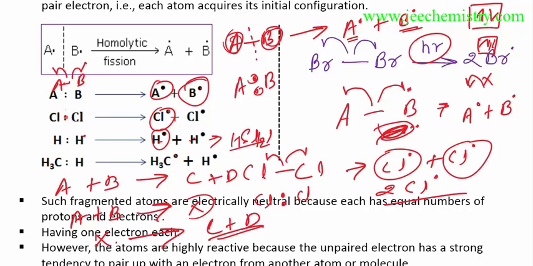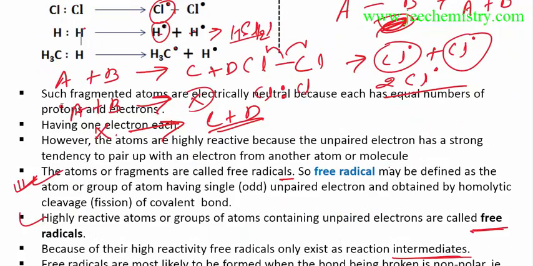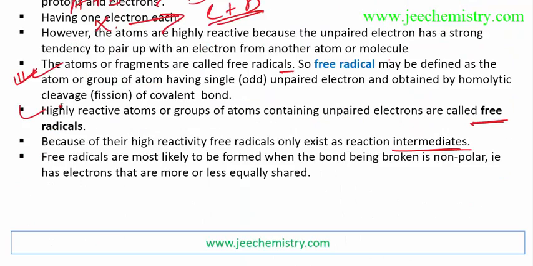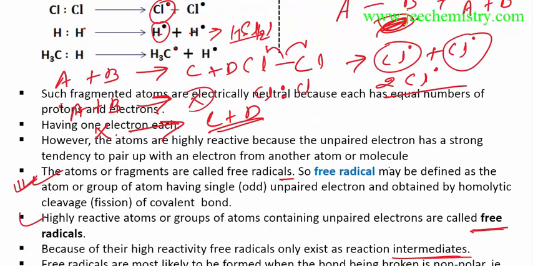So this bond, with this pair of electrons, is shared by both atoms approximately equally. In this type of compound, homolytic cleavage occurs and a free radical is formed, but it is not always so. Homolytic fission may occur in non-polar compounds, and free radicals can also form there. When the bond is non-polar, homolytic fission occurs. Okay, this is fine.